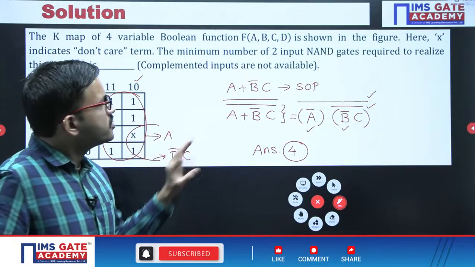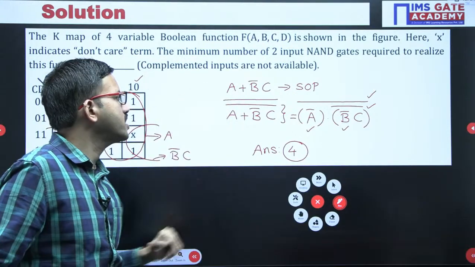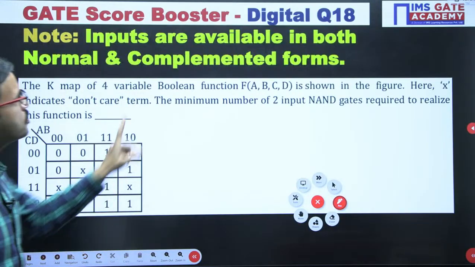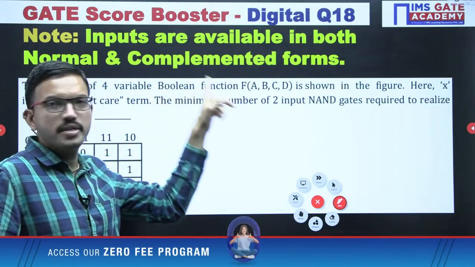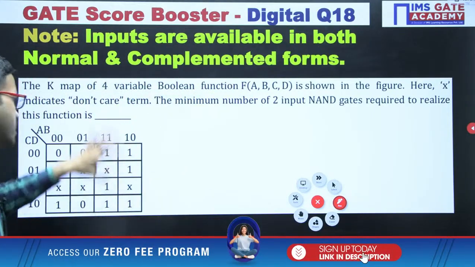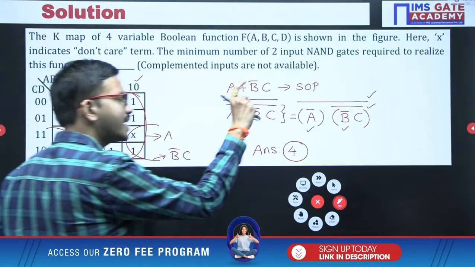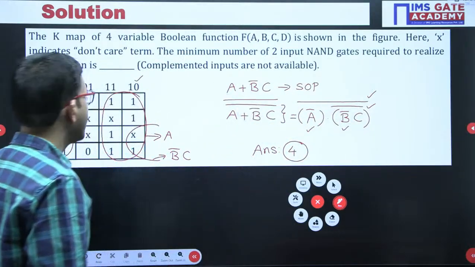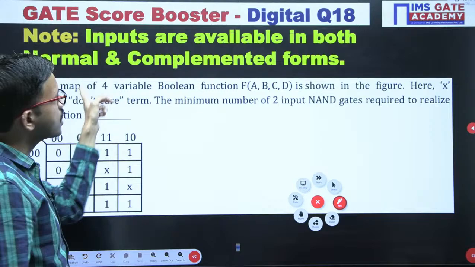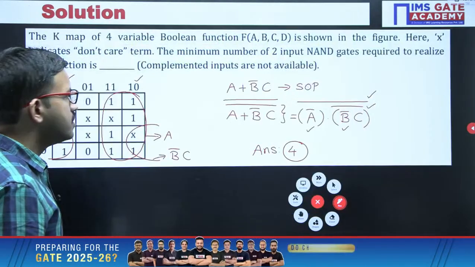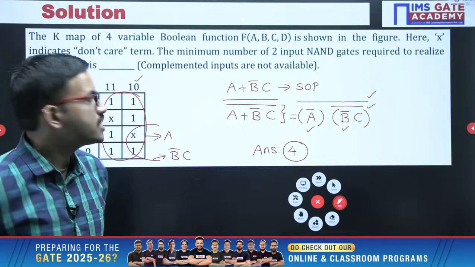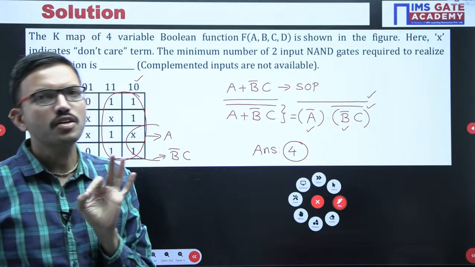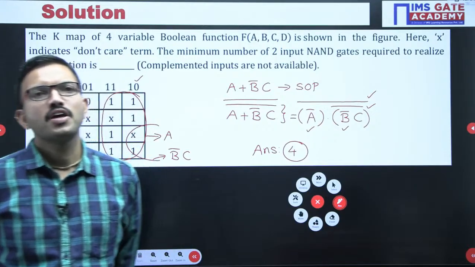Suppose for the same question, they mention that inputs are available in both normal and complement forms, then what will be the answer? Same question only. Whatever equation you got, exactly the same equation you can consider. Only the context I have modified: inputs are available in both normal and complement. Now how many NAND gates do we require?